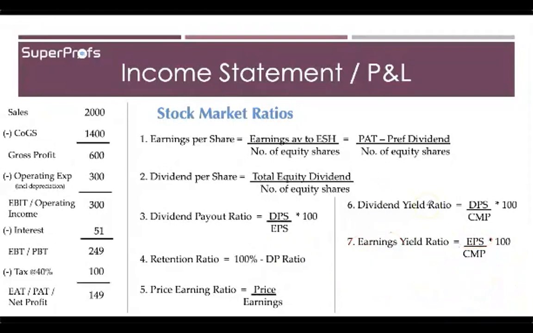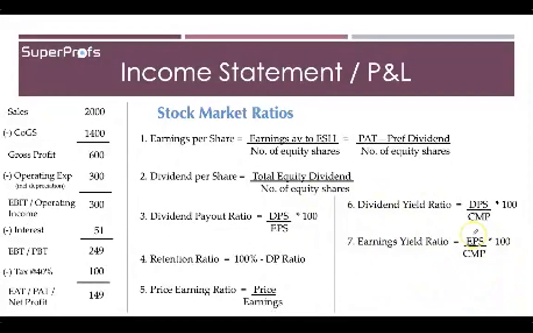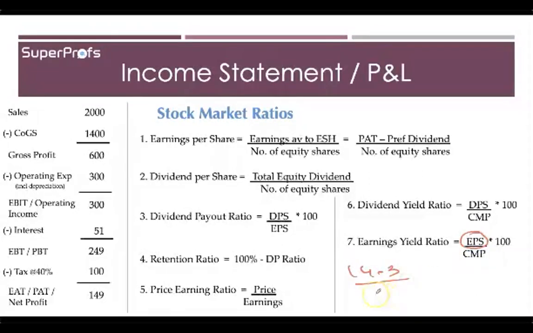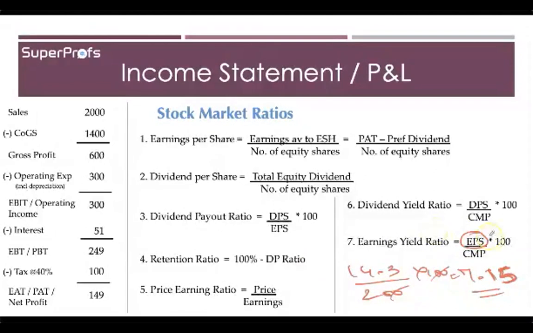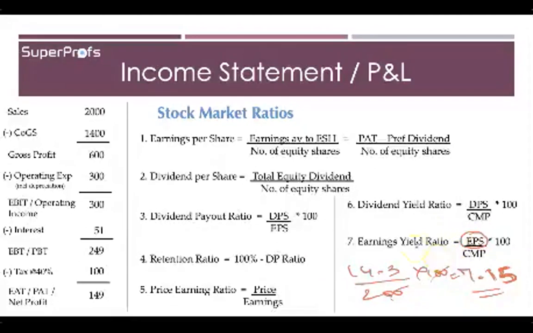So this is calculated by dividing the earning per share, that was 14.3, by the current market price. So you get 7.15. What does this mean? This means that at the current market price, the earnings that you are getting is at 7.15%,